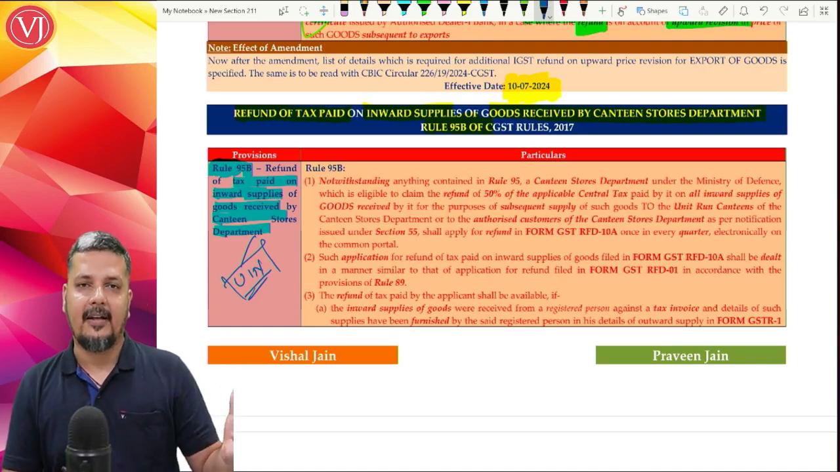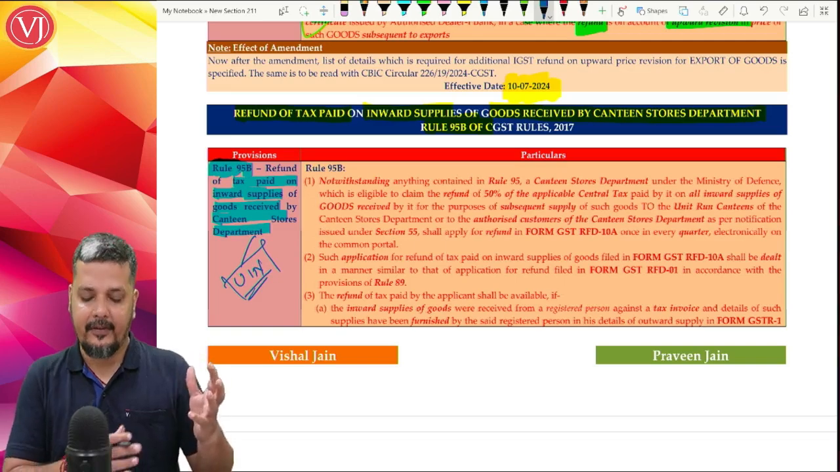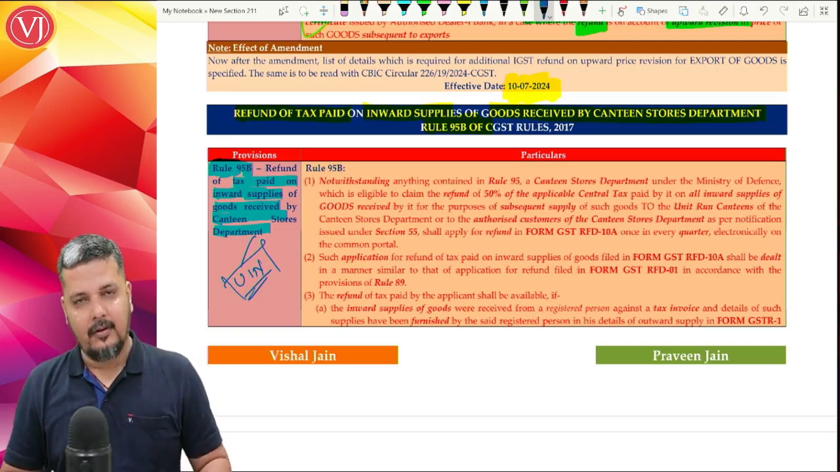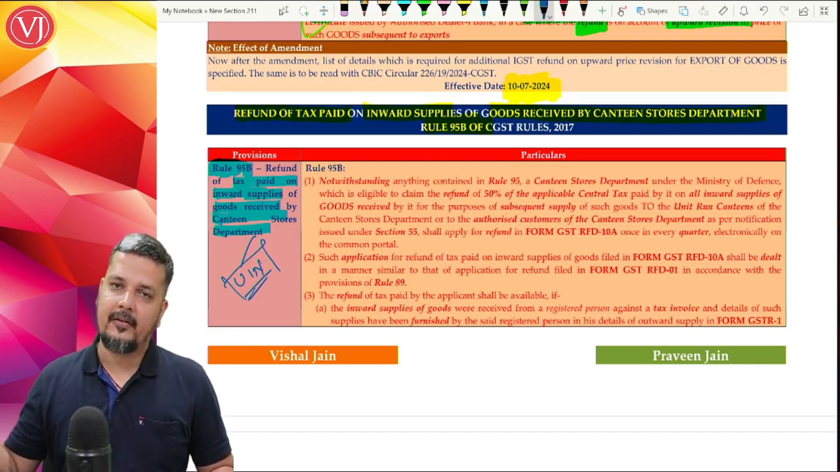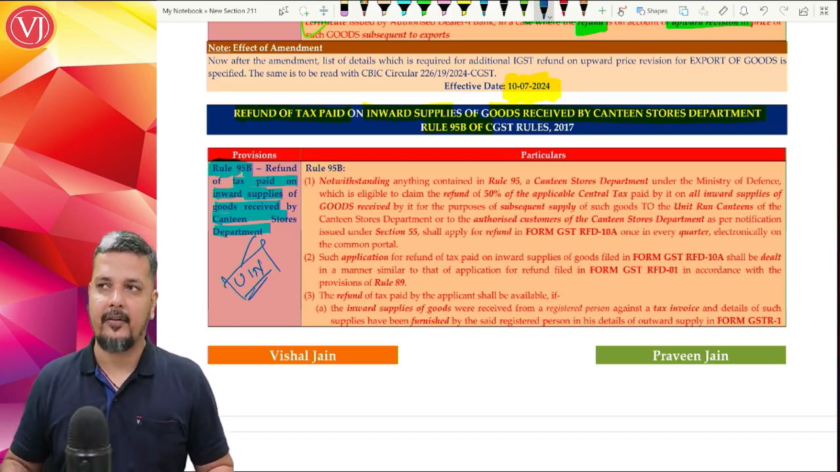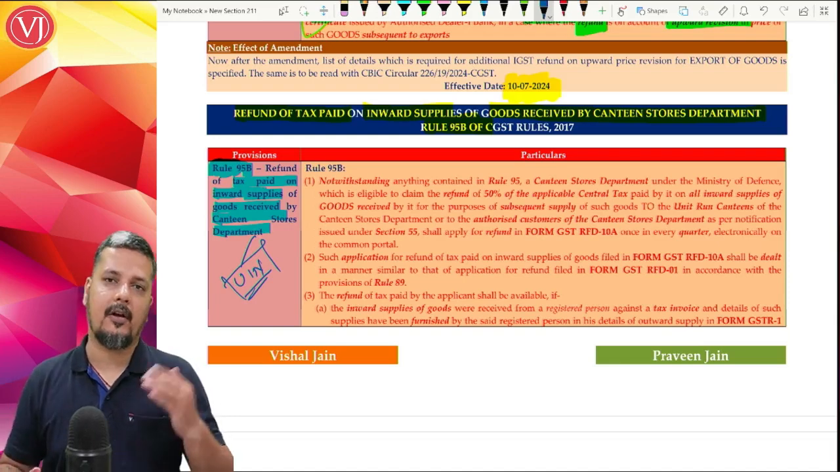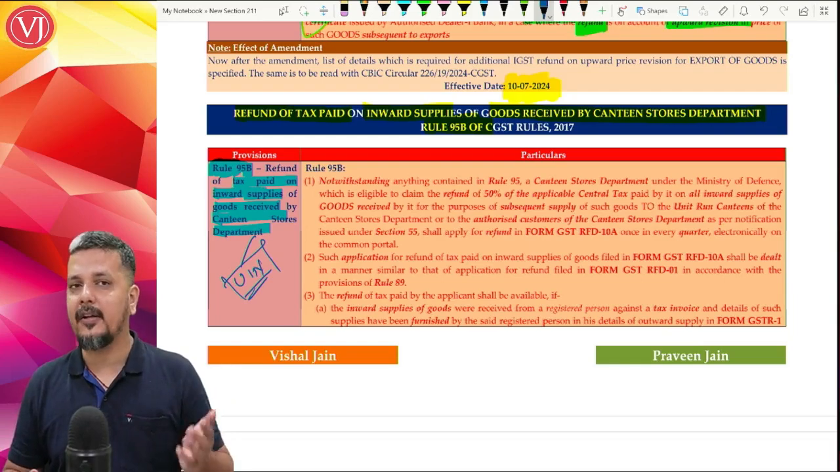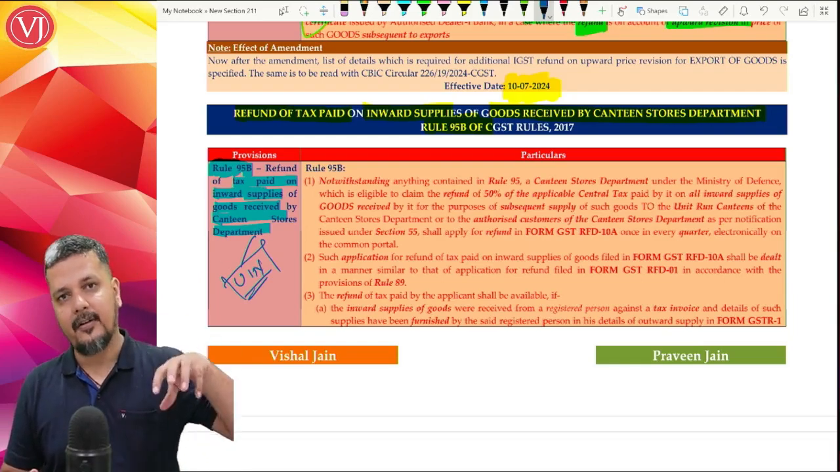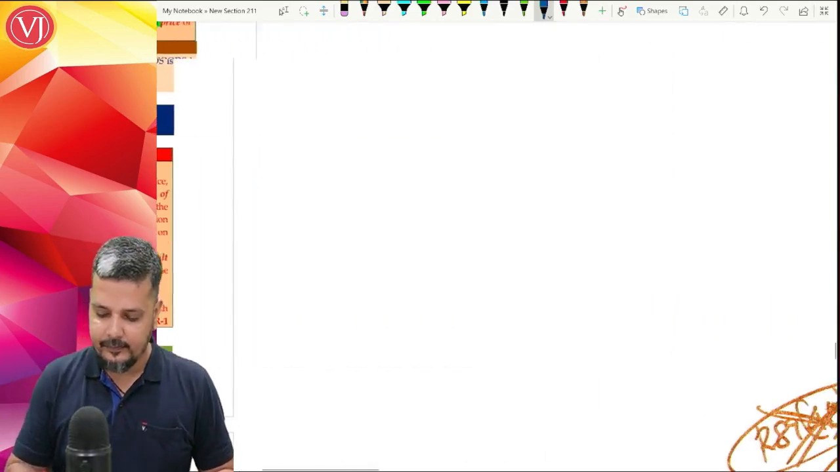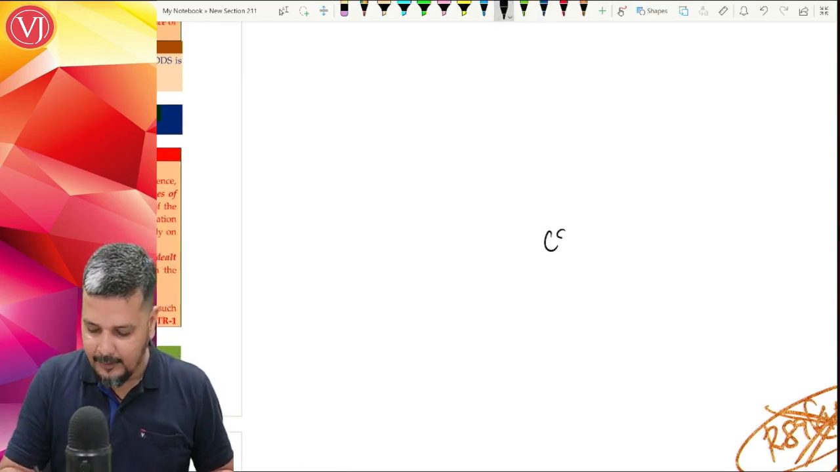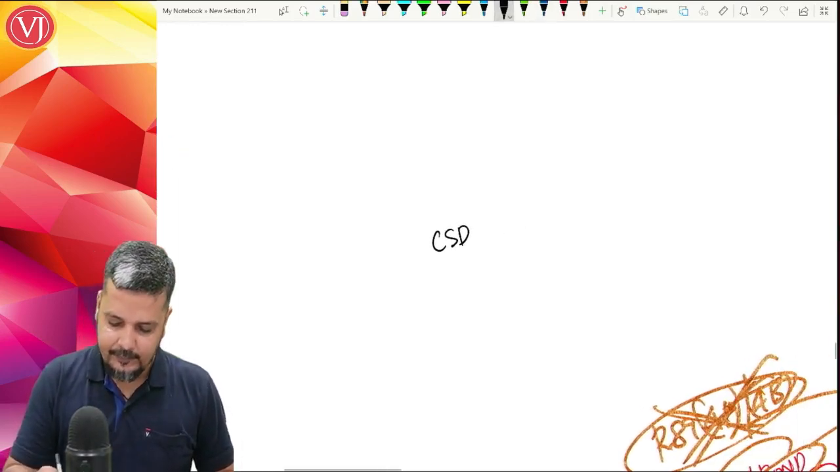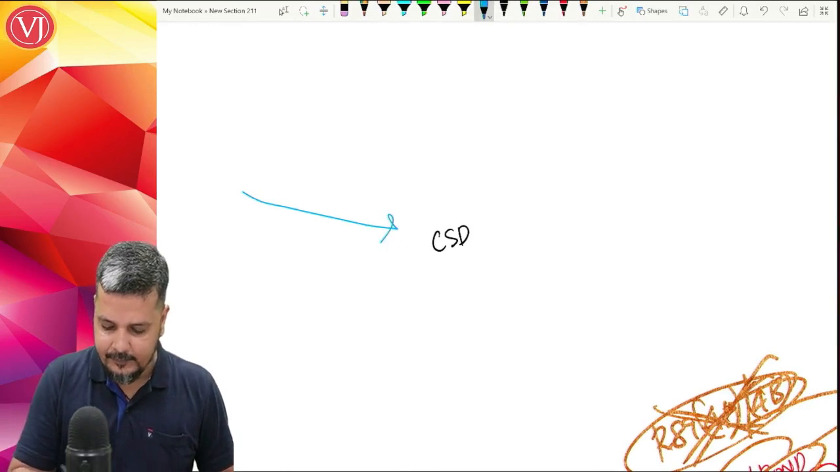So canteen stores department of Ministry of Defence will receive the goods with tax. When they are supplying it to certain notified persons, they will not pay output tax. Generally, if you don't pay output tax, you will not get the credit. True. Here also they are not paying output tax, they don't get the credit. But the tax paid on inward supplies, they will get the refund. So canteen stores department will have inward supplies and outward supplies.